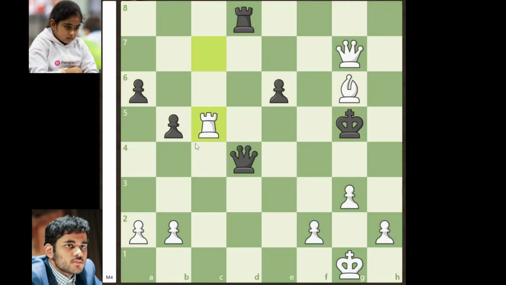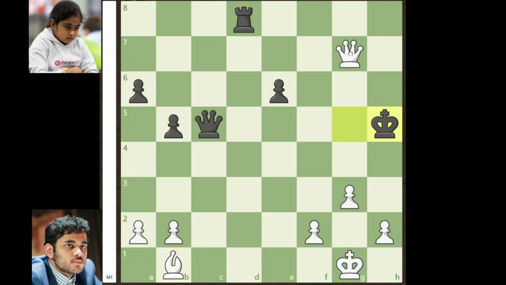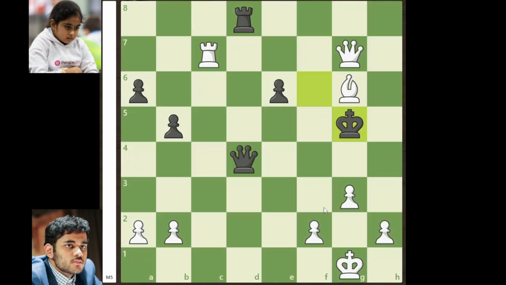It looks like Erigaisi is sacrificing his rook. If Bodhana accepts this sacrifice, then the game will end in just 2 moves. First it will be bishop to b1 with check, a discovered attack. The only move for the king is to move to h5 and once it moves there, it will be queen to g6, checkmate. So accepting the sacrifice will not end well for Bodhana after rook to c5.